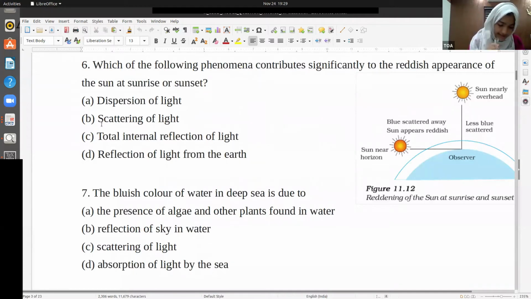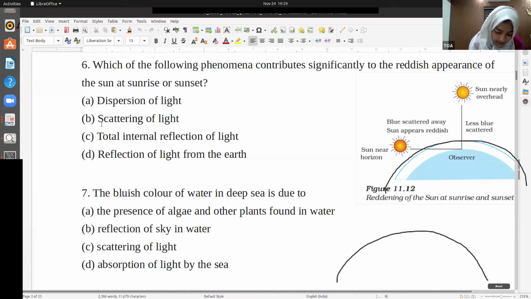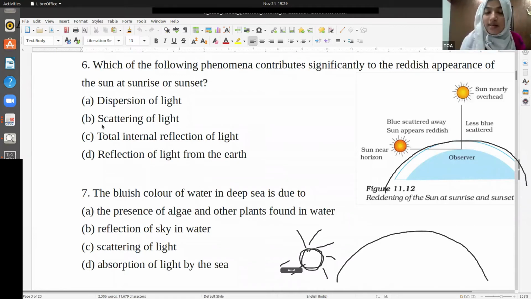What's happening is this. We know this is Earth, and I'll draw another figure. This is during sunset, at either of the horizons. The sun is here. From the sun, what light comes? White light comes, but we see it red.